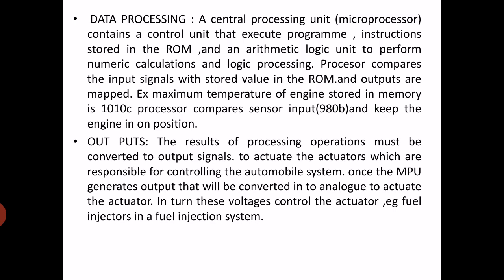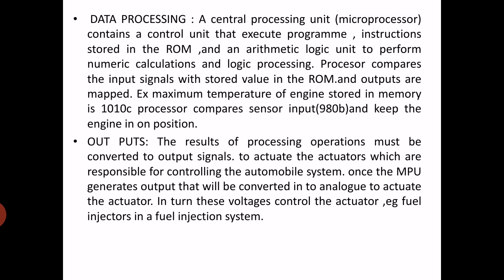Now the third step here is outputs. So the ECU or microprocessor processes and gives the result. The result of the processing operation must be converted or transferred to output signals to actuate the actuators, which are responsible for controlling the automobile systems.